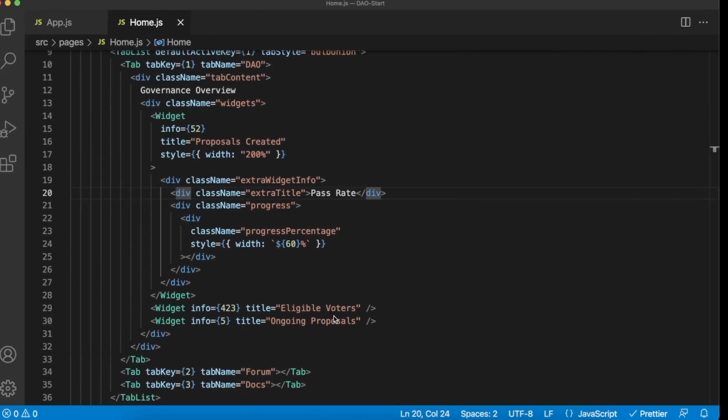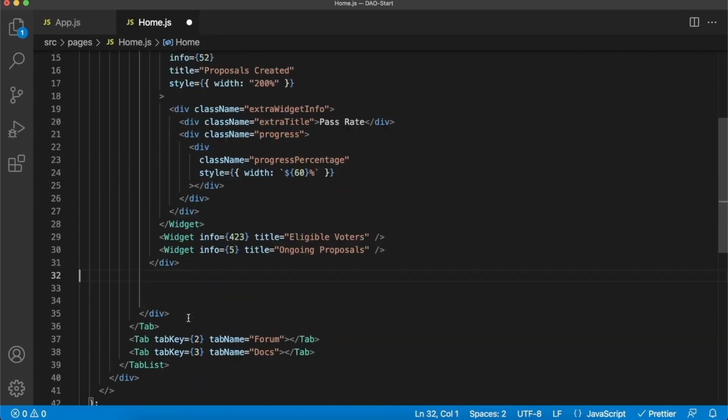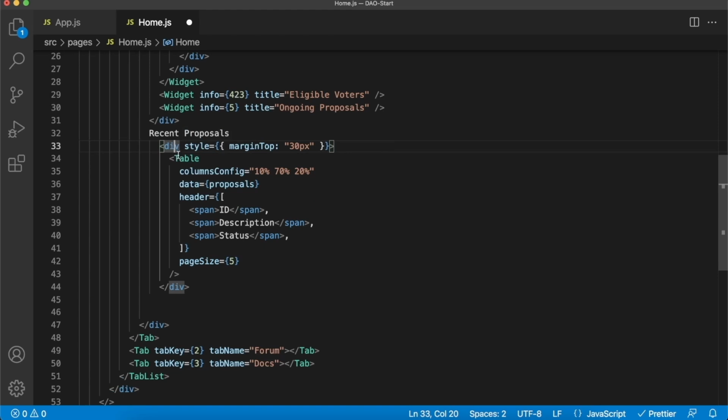Jumping back into our home.js file, we can go underneath this widgets div and create a new div. Let's scroll down a little bit. So we create this new div within it, which we have a table brought in from Web3 UI Kit, and the data should be in this variable called proposals. So we have to create this proposals variable at the top of our script, and the headers will be ID of the proposal, the description of the proposal, and the status, whether it's ongoing, rejected, or passed, and we give it a page size of 5, so we'll only show 5 proposals at any given time. And of course, we also give a title for it called recent proposals over here.